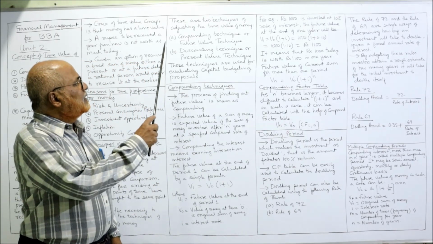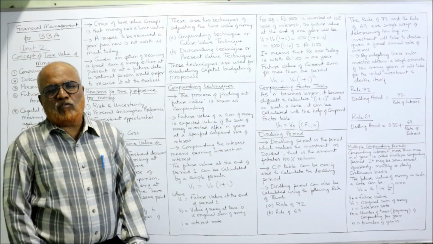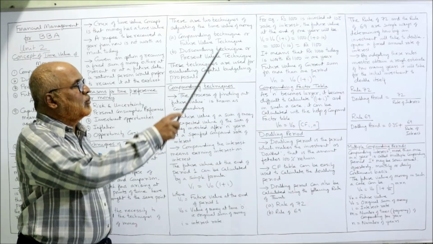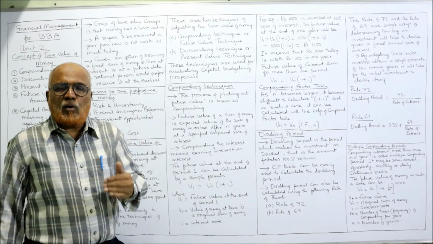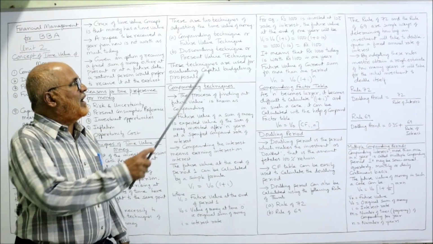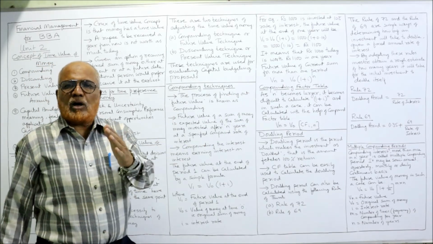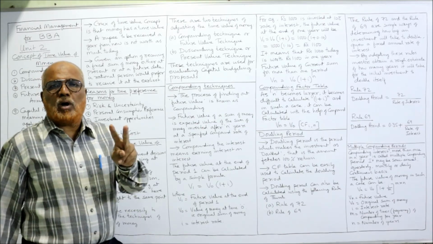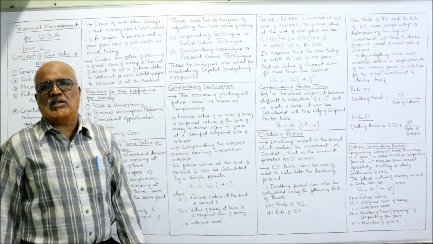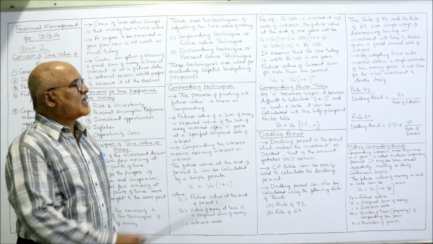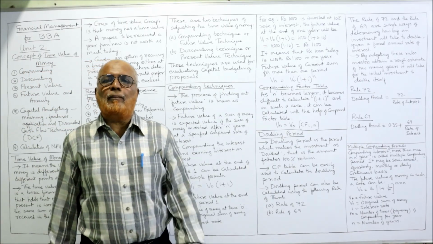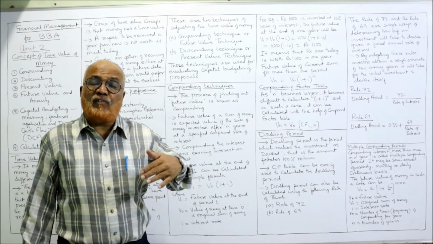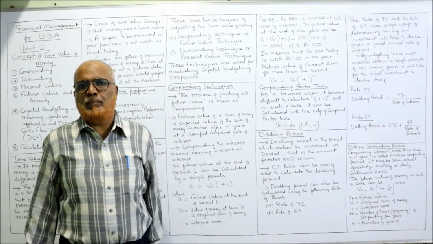Now, there are two techniques of adjusting the time value of money. The first technique is the compounding technique or future value technique. Secondly is the discounting technique or present value technique. These two are the techniques used in adjusting the time value of money. These techniques are used mainly for capital budgeting decisions. Apart from capital budgeting decisions, in financing decisions also, these techniques, compounding and discounting, will be used.